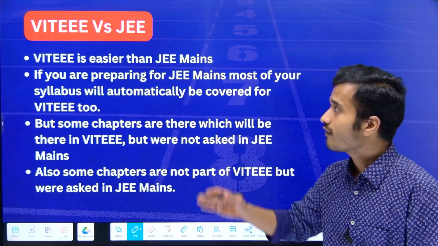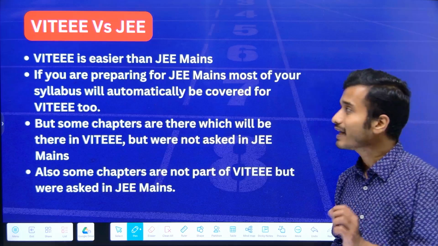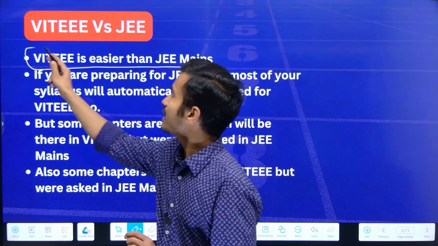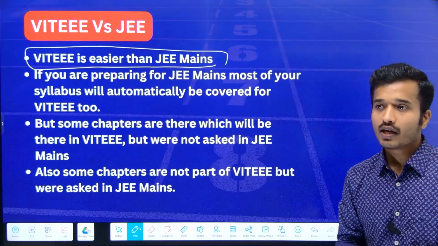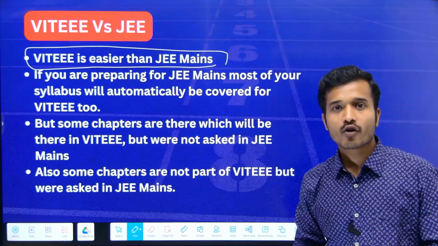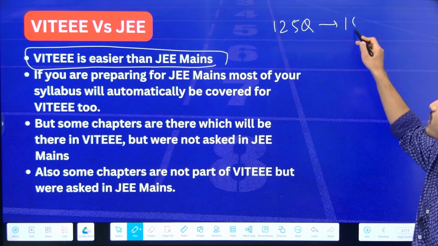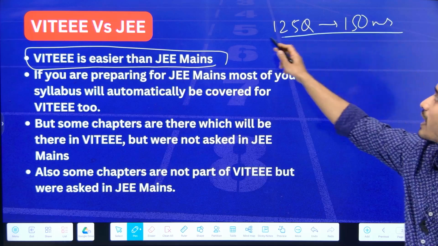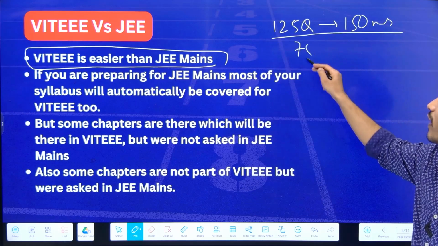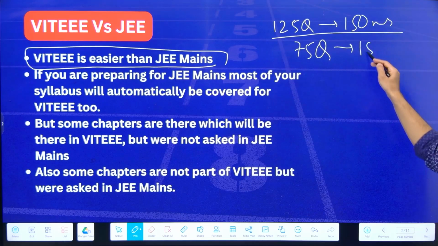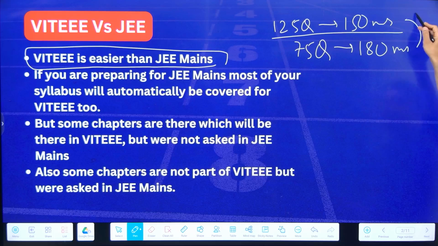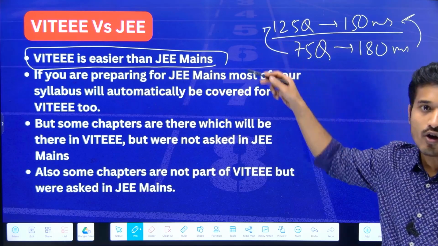Now, one thing we must see is how the VIT EEE exam is different from your JEE exam. So if we compare them, first thing is that VIT EEE is easier than your JEE Mains exam, because there are a total of 125 questions which you need to attempt in 150 minutes. And if we look into the JEE Mains pattern, 75 questions need to be attempted in 180 minutes. So here time is also reduced and the number of questions has also been increased.